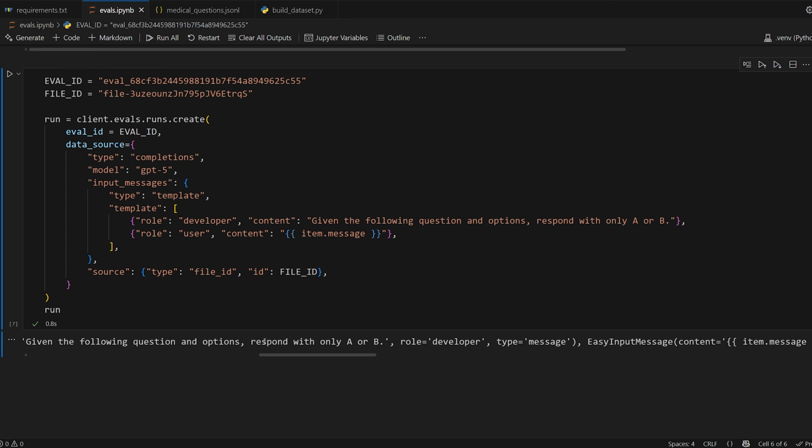And basically the way it works is this takes time, right? This is not something that responds instantaneously. So the way it works realistically is you get the run ID and then you poll it.